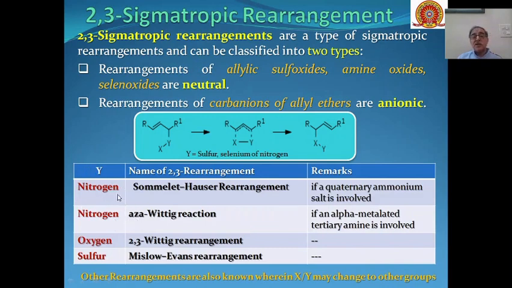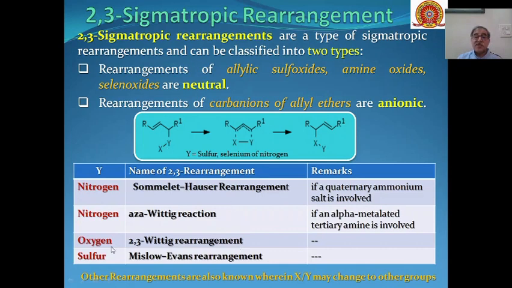Then if Y is nitrogen, then this is the aza-Wittig reaction, where an alpha metallated tertiary amine is involved. So some metal is also there in addition to the tertiary amine. Then if Y is oxygen, then this is the 2,3 Wittig rearrangement.